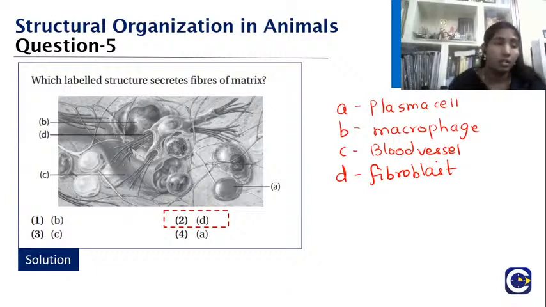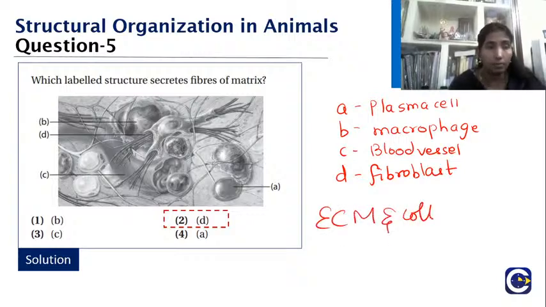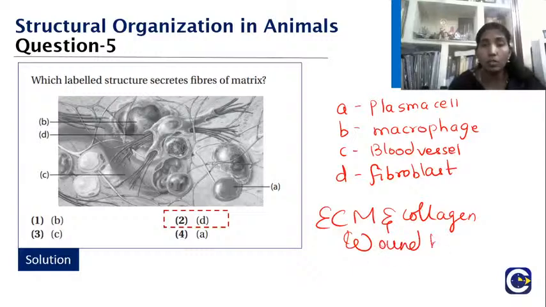Very good. So what is this? The fibroblasts are what you are seeing, no? The fibroblasts are big cells. They synthesize the extracellular matrix and the collagen, which is the structural framework for all our tissues. They are very, very important for our wound healing also. That is why fibroblasts are very important.